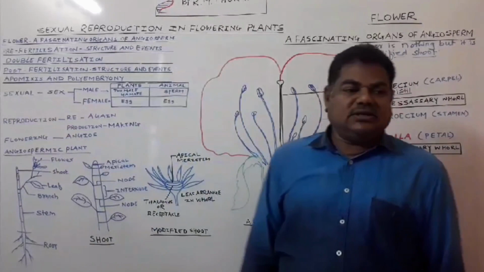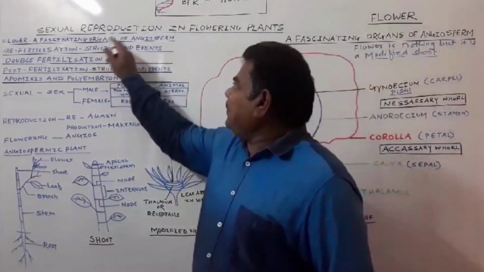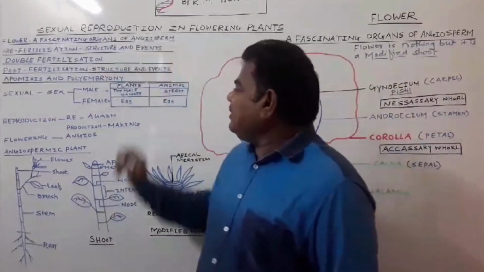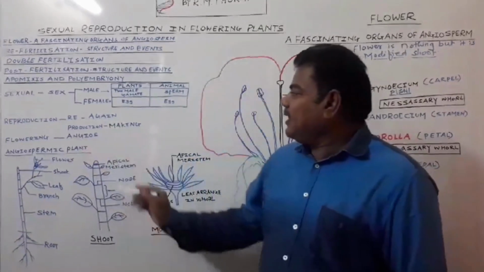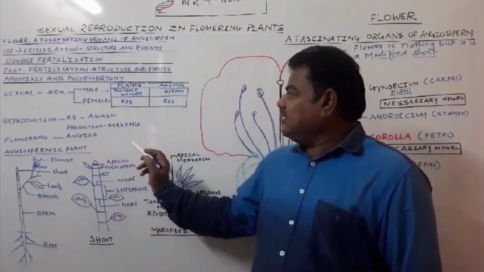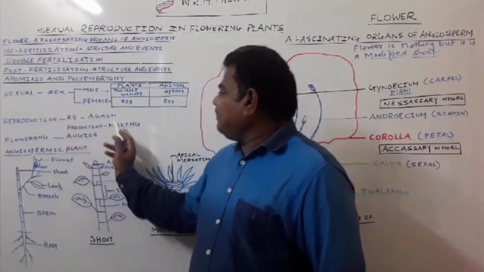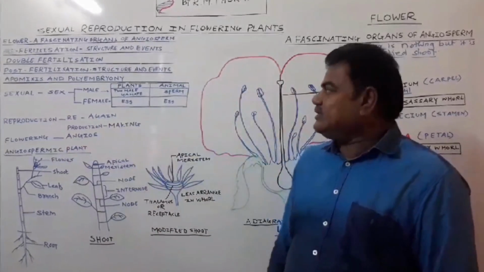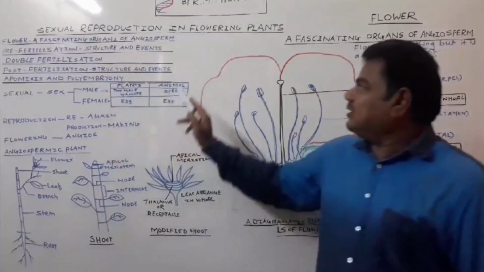What is it? Sexual. Then reproduction. Here reproduction means again, and production means making. By the sexual act, again production, again making of an organism takes place. We call it sexual reproduction.